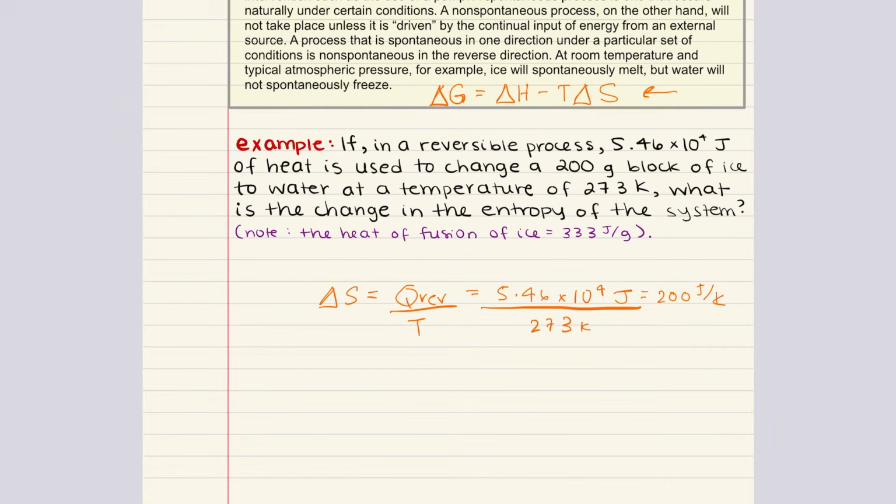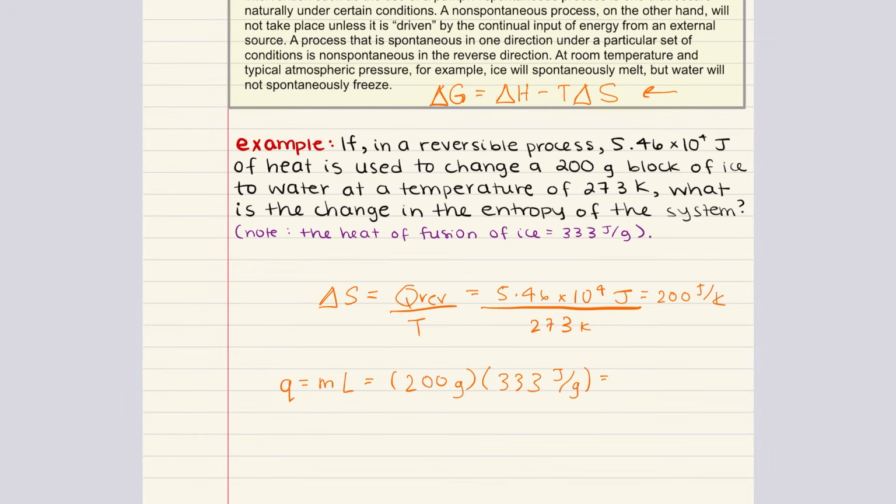Now, for the amount of heat that's added, we want to know if it exceeds or does not exceed the amount needed to completely melt the block of ice. We can go ahead and calculate this using this equation that says Q is equal to mL, where m is the mass, 200 grams, and L is the latent heat. So here the heat of fusion for ice, which is equal to 333 joules per gram.